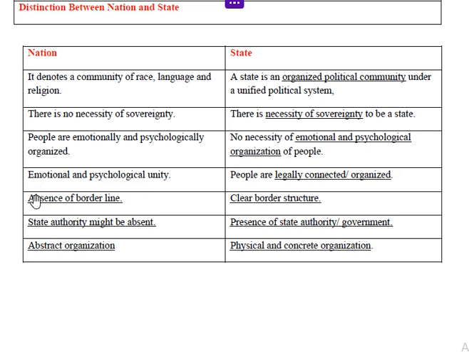Nation doesn't have any border structure. It can surpass the border, it can go across the border. But a state must have border structure for its existence. It must have border, it must have geography, it must have territory, but that is not required for the nation. It can cross the borderline.